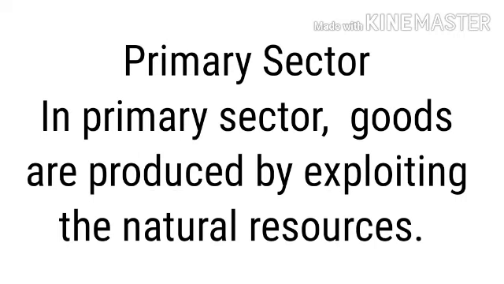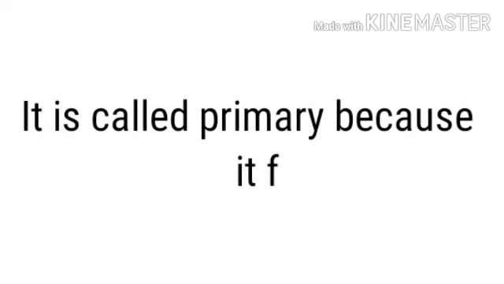In the primary sector, goods are produced by exploiting natural resources, by getting resources naturally. It is called the primary sector because it forms the base for all other products that we subsequently make. The primary sector is the base for all other sectors of the economy. Why? Because it provides different goods to the other sectors.